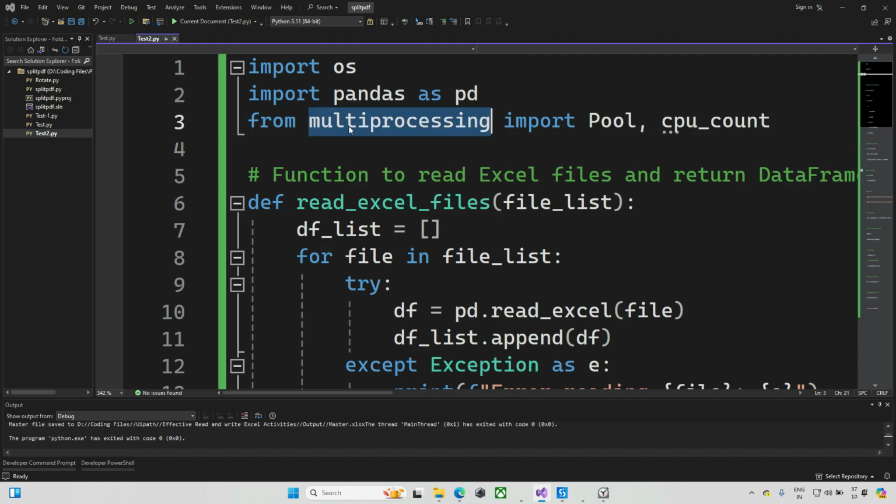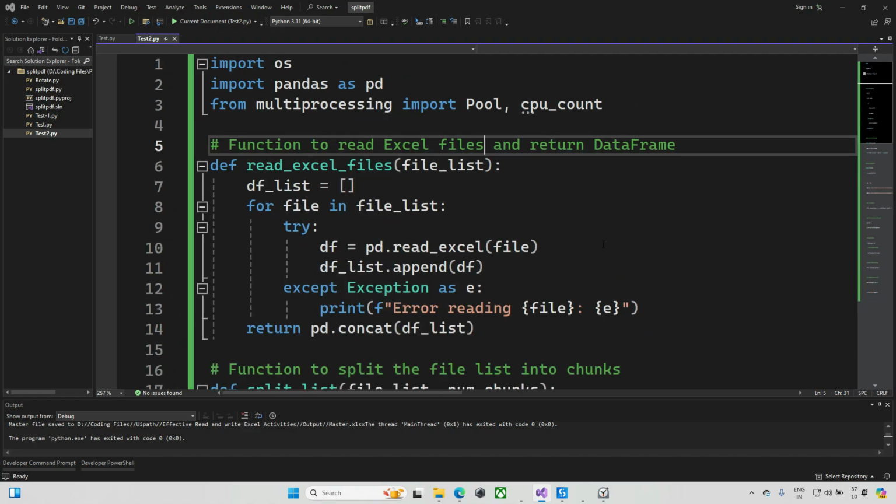And here we are using multiprocessing, which is a module. From it we are importing two things: one is Pool and the other is cpu_count. These are the two methods, and based on those we are doing everything. Okay, and here you can check this def.